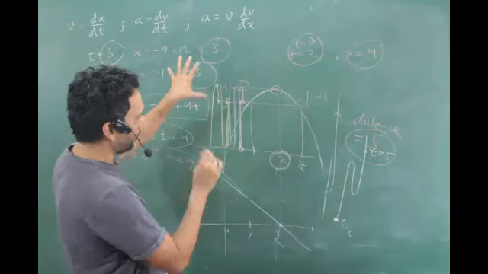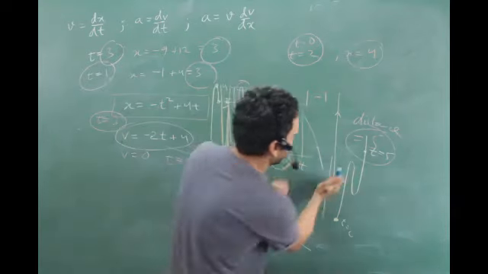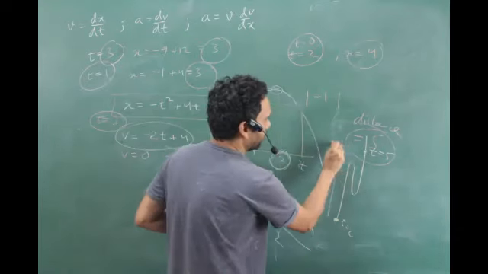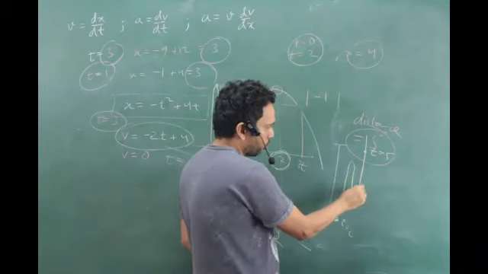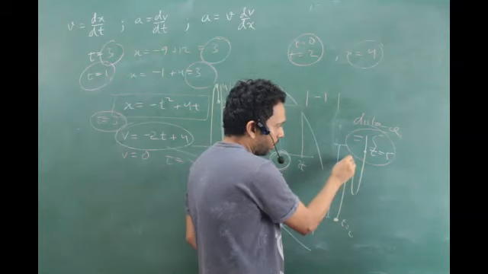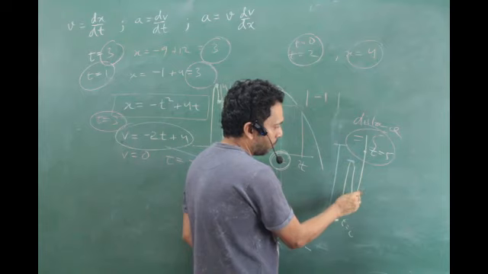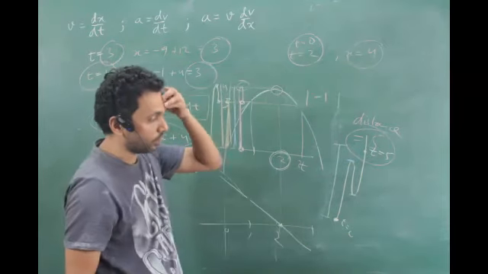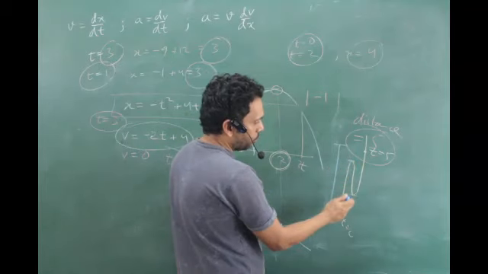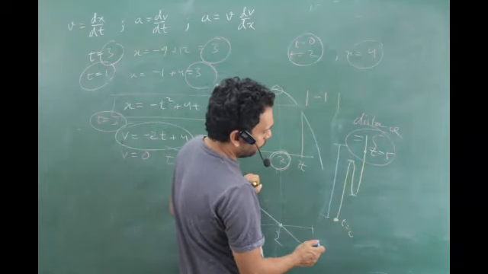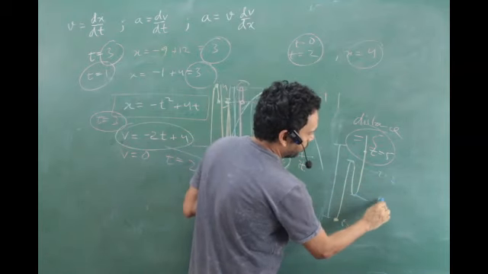If you straight away plug in, you will get this displacement answer, which is wrong. The distance covered will be so much more. So you have to figure out at what time it is turning, and at what time it is turning again. Turning means velocity 0. So when it is turning, you have to figure out the time. So you have to use the integration in this fact, like say it was turning at t is equal to 2 and t is equal to 3 again.